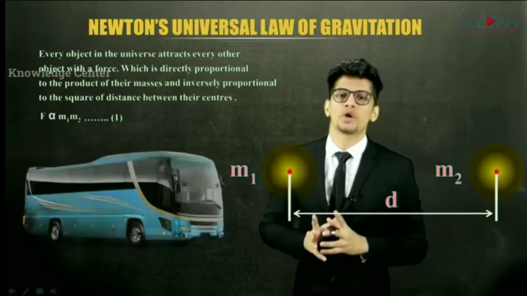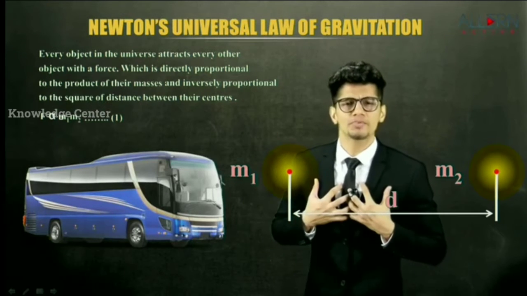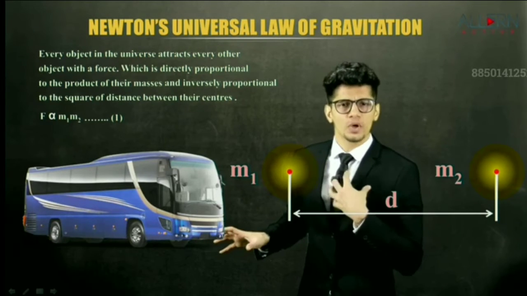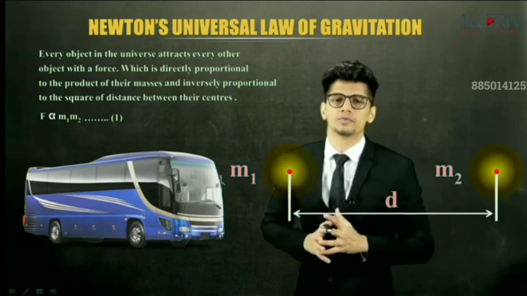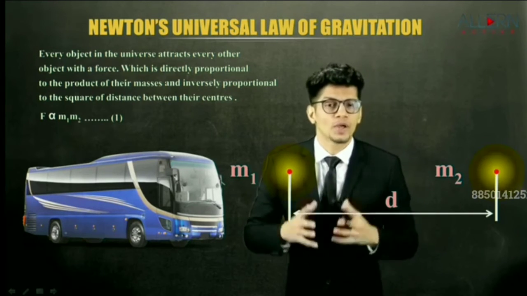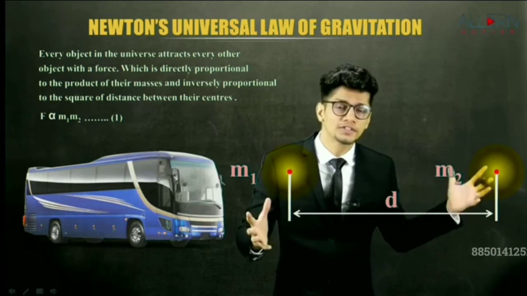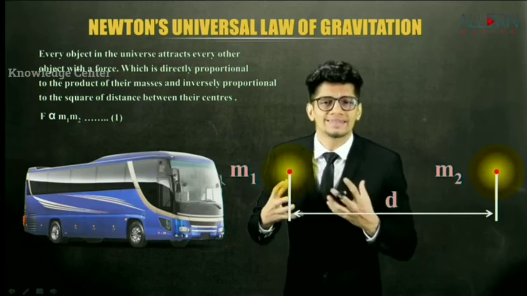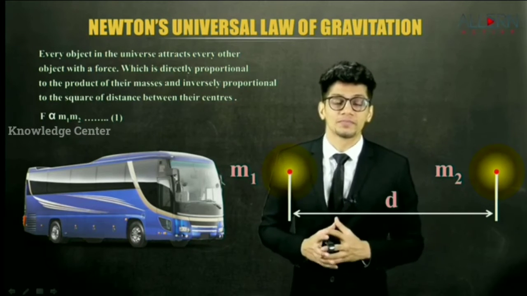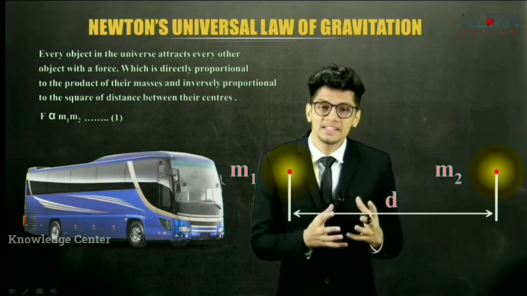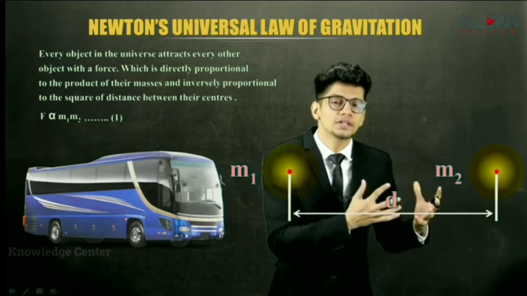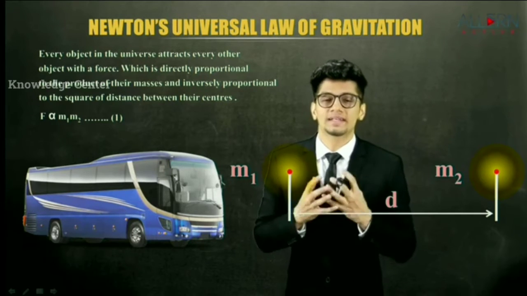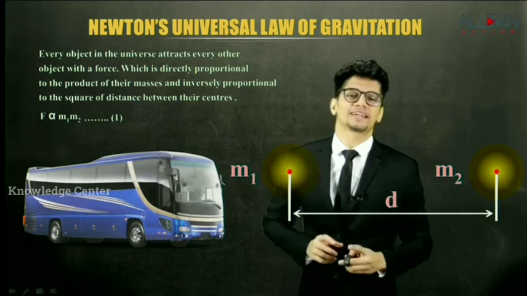Let us take an example of a bus. In this case, I am object number 1, this bus is object number 2. I am m1, this bus is m2. So m1 into m2 will have a certain value. So our product will have a certain value. What if I am m1 and earth is m2? So the product of our masses would be much more greater than the product of me with the bus. That means we realize, since the product of our masses with the earth is way more than the objects around us, that is the reason we get attracted towards the earth and not the objects around us.